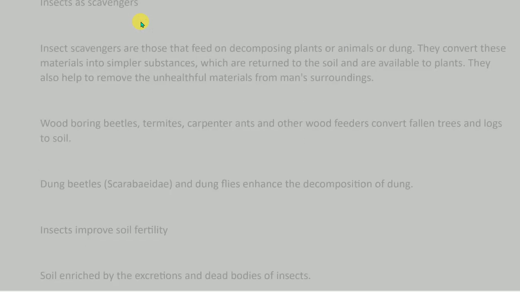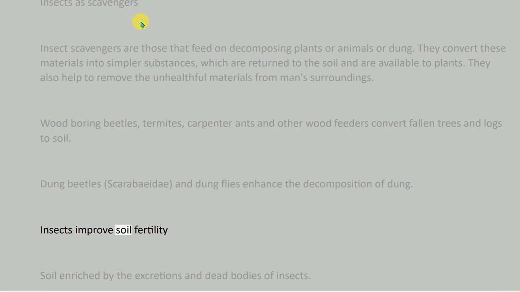Insects as scavengers. Insect scavengers are those that feed on decomposing plants or animals or dung. They convert these materials into simpler substances, which are returned to the soil and are available to plants. They also help to remove unhealthful materials from man's surroundings. Wood-boring beetles, termites, carpenter ants and other wood feeders convert fallen trees and logs to soil. Dung beetles, Scarabaeidae, and dung flies enhance the decomposition of dung.